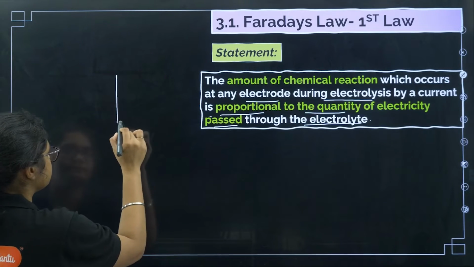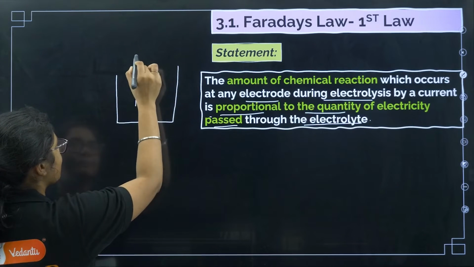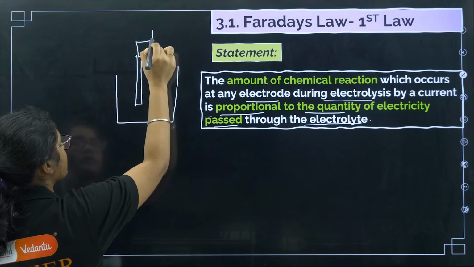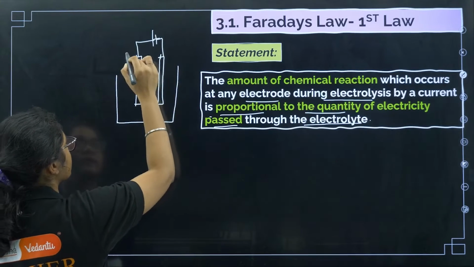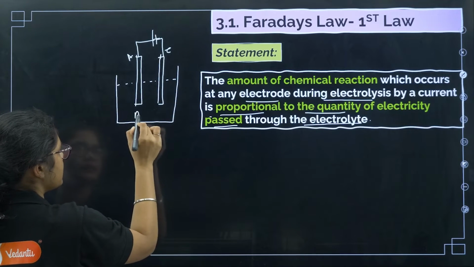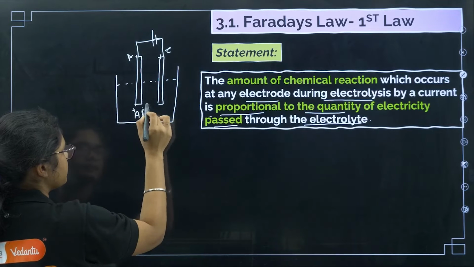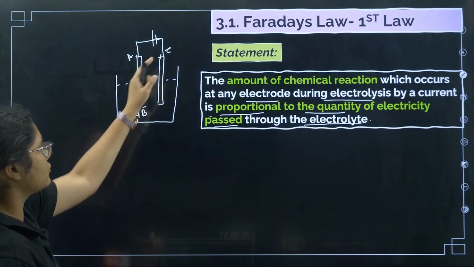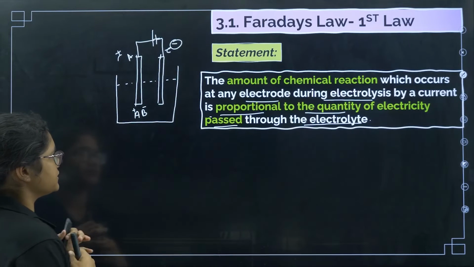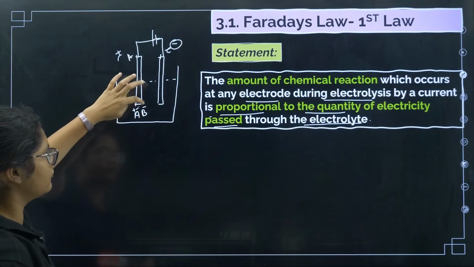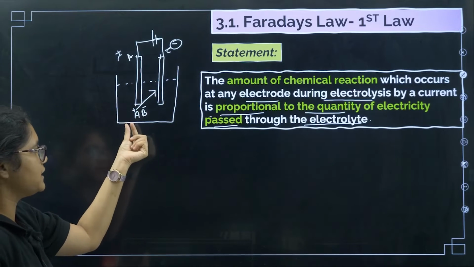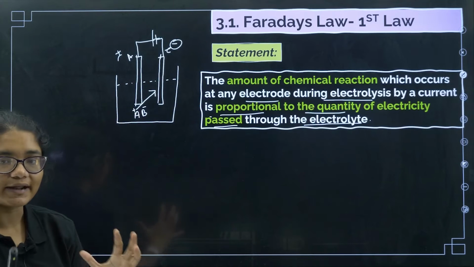Suppose I am having an electrolytic cell. In an electrolytic cell, both the anode and cathode are present in the same container. Here some electrolyte is there, AB, suppose A plus and B minus. The anode is positively charged here and the cathode is negatively charged here. So this A plus will move towards the negative electrode, because it has a plus charge, so it will get attracted towards the negative electrode.